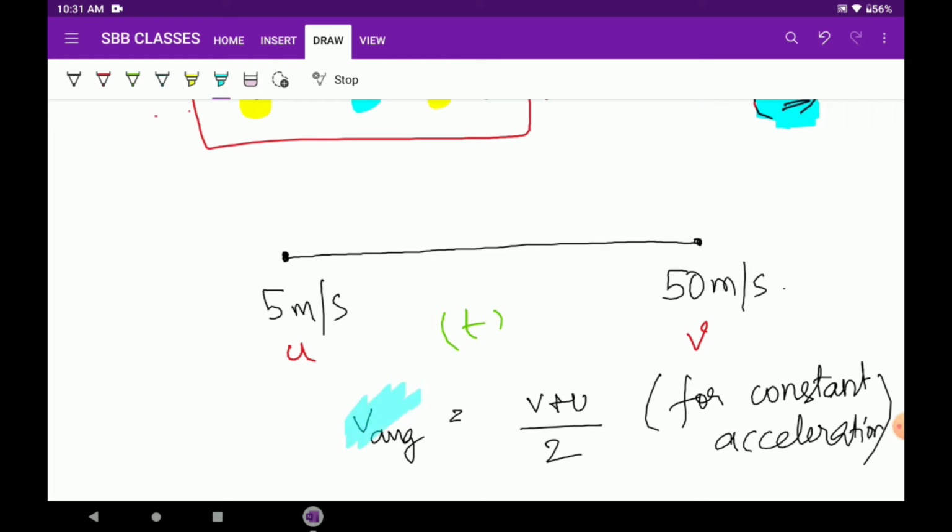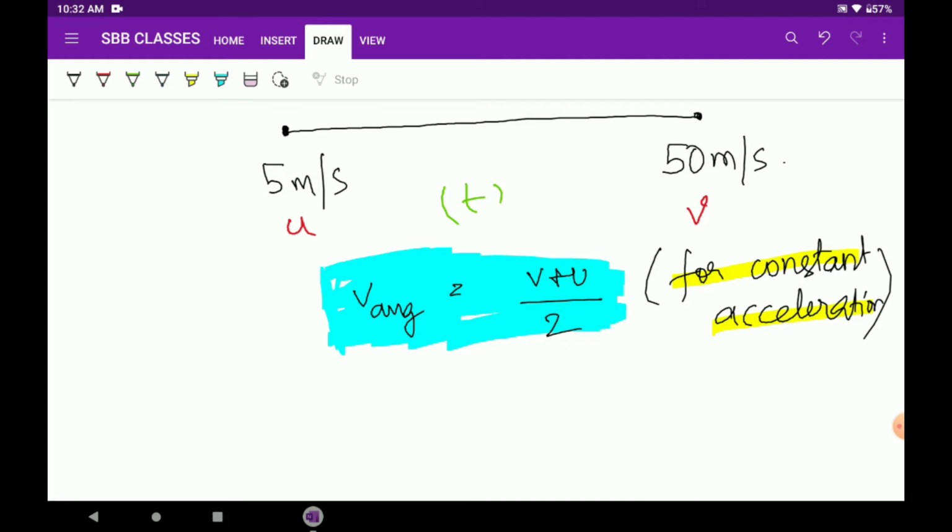This is not very commonly asked to remember or written down, but this will actually form the basis of the other equations which we are going to study. So v average is the arithmetic mean of the initial and the final velocity. This is applicable only for constant acceleration. If you use it in any other problem, you will face greater problems, and it won't be the correct solution to the question.